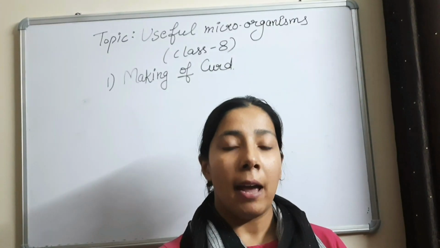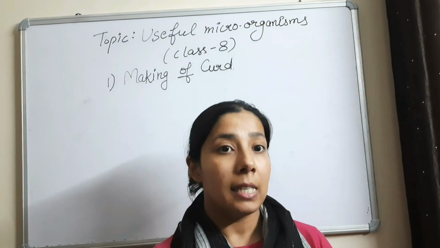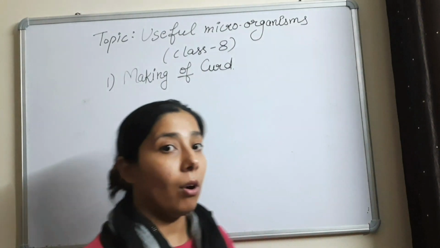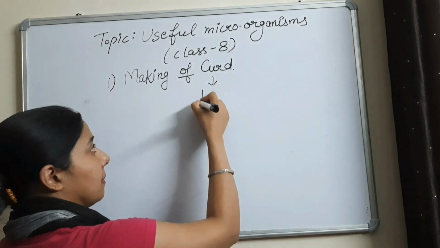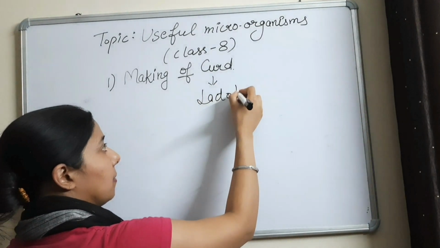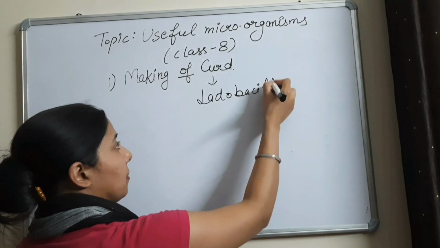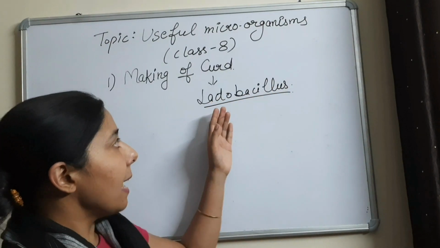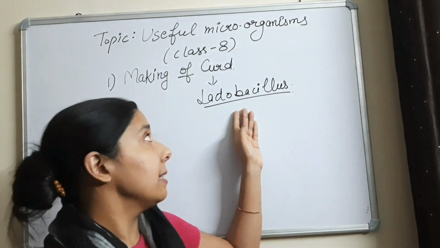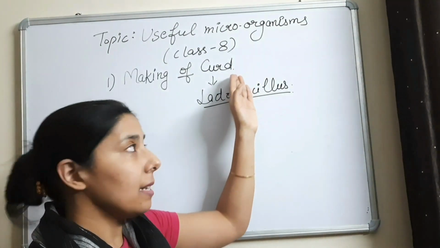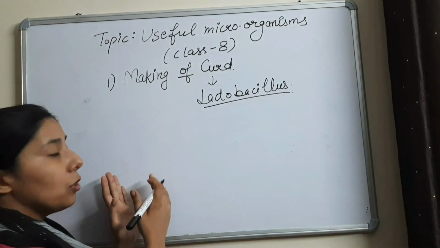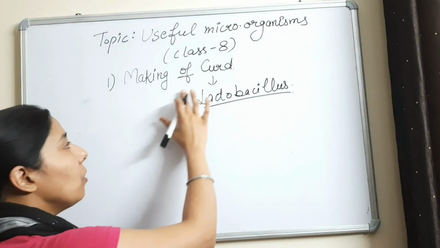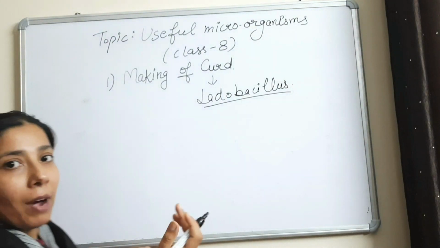First of all, I would like to tell you that curd contains a microorganism. The name of that microorganism is lactobacillus. This lactobacillus microorganism present in the curd helps in the conversion of milk to curd. What do we do while making curd?